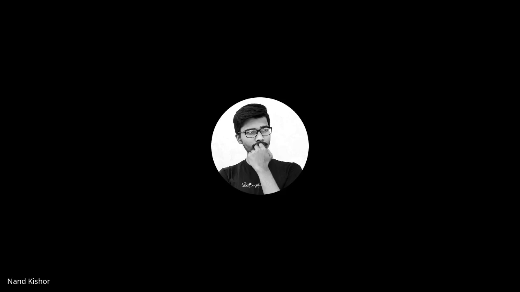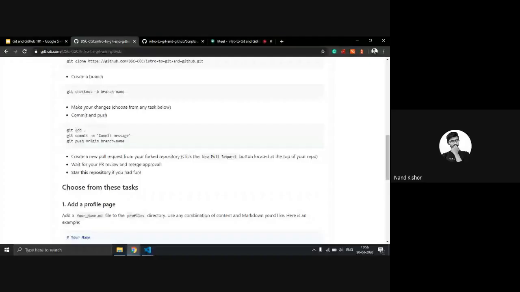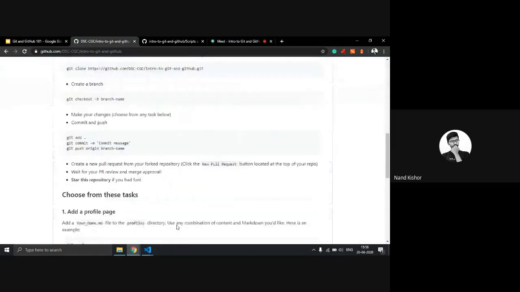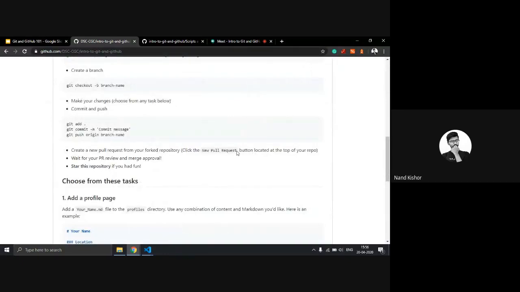So after making your changes, you have to commit and push your changes with these three commands, which is git add. Here I will recommend you to use the command git commit -am. So after this, you have to push your changes to your branch name, which you created, which is basically your name. After this, you will see in your repository a button which shows create a pull request. So you have to create a pull request onto your repository, and then we will merge into this master branch.